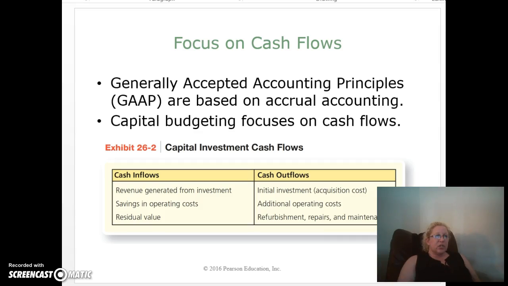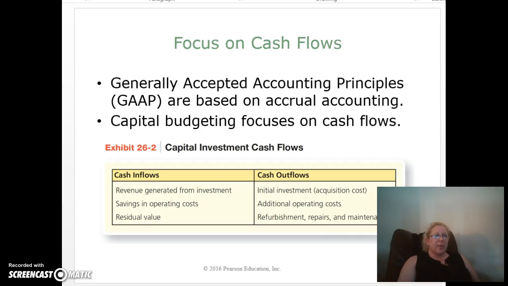Exhibit 26-2 summarizes the common cash inflows and outflows from capital investments. Generally accepted accounting principles, or GAAP, are based on accrual accounting, but capital budgeting focuses on cash flows. The desirability of a capital asset depends on its ability to generate net cash inflows. That is, cash inflows that are more than cash outflows over the asset's useful life.